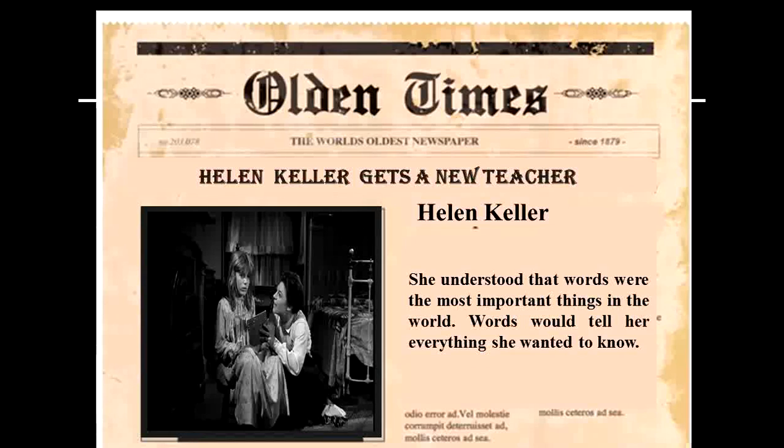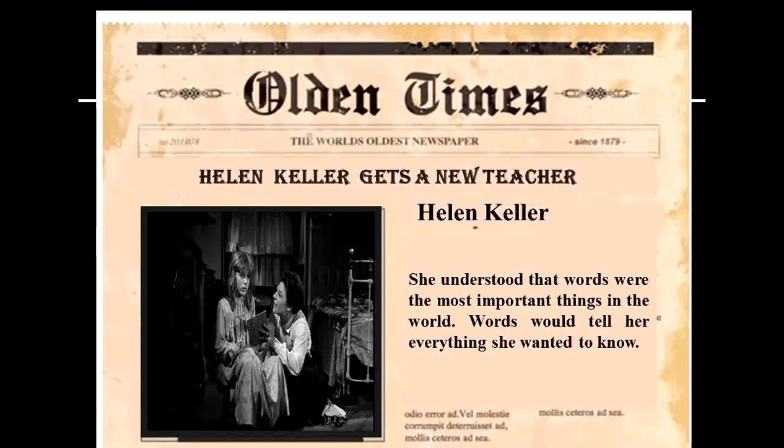Due to Miss Sullivan's constant effort, Helen was able to learn many words. And finally, Helen was able to find a way to express her thoughts and feelings. So this was a big relief for Helen. Starting with words, Keller went on to learn how to read, write, and speak. And with Miss Sullivan's assistance, she attended the Radcliffe College and graduated with honors in 1904. Soon Helen became a public speaker and she fought for the cause of the blind people. In the year 1902, she published her autobiography, The Story of My Life.